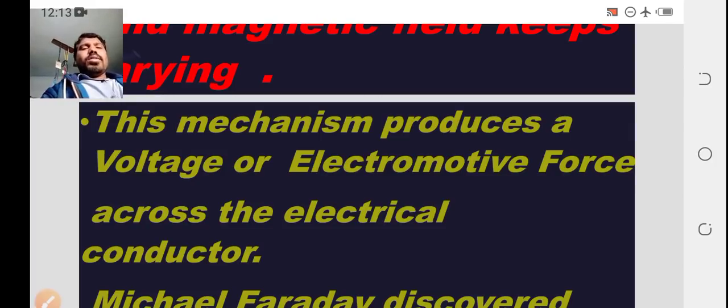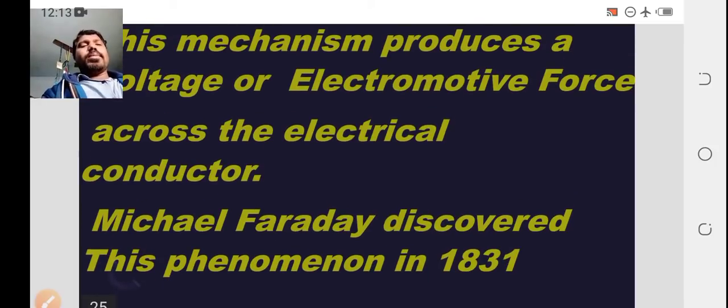So here the electromotive force or voltage is produced across this conductor. This was discovered by Faraday in 1831, and that is the reason he introduced Faraday's laws. What is electromagnetic induction? Because of the magnetic field and the electric circuit, electromotive force or voltage is produced.